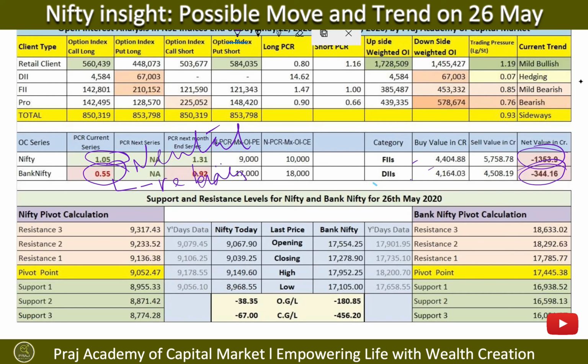And overall, if we look at the participant-wise data, it's only retail clients who are bullish. Pros are bearish with a trading pressure of 0.76, and FIIs are also mildly bearish with 0.86 of trading pressure, right? So that gives the idea about what could be the direction of the market. Based upon this data, I say the market on Tuesday may again be range bound with volatility and in consolidation mode.